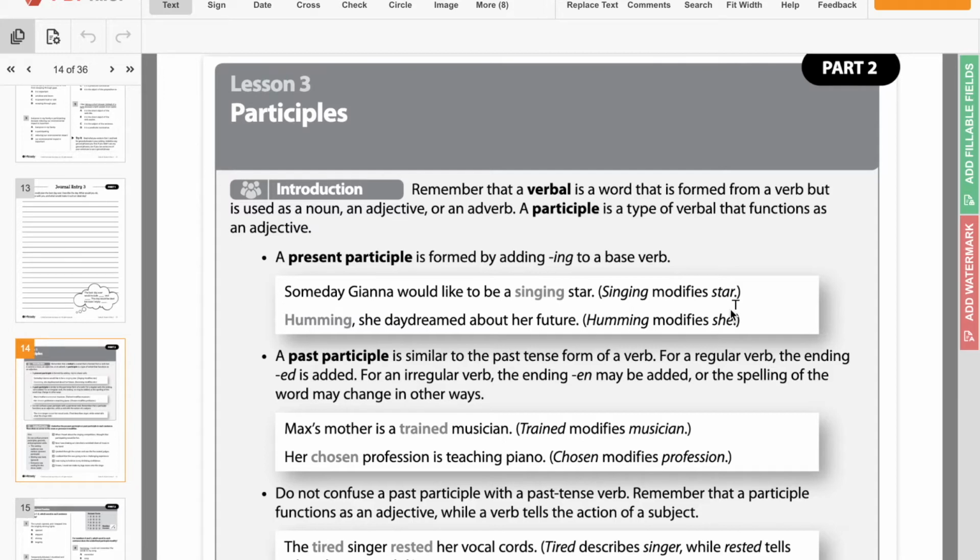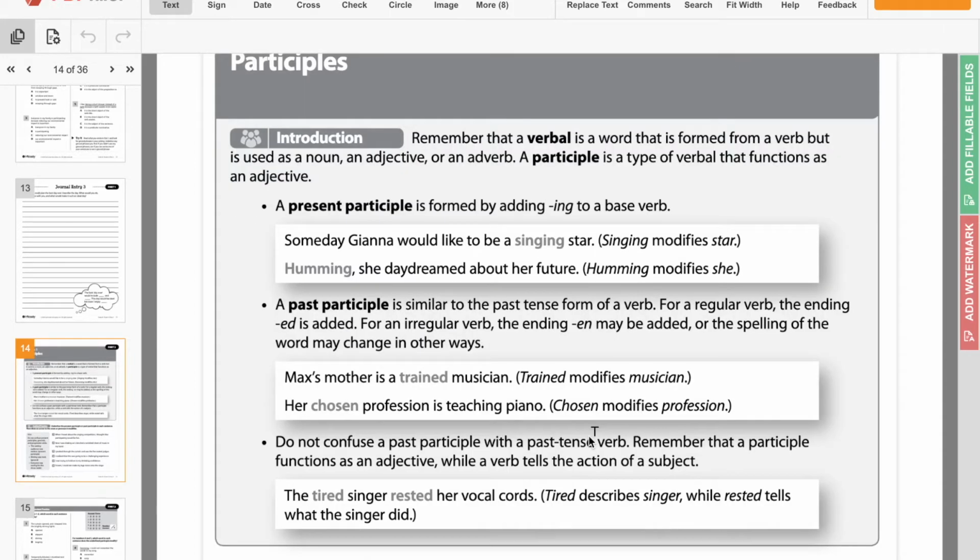So let's look at past participle. A past participle is similar to the past tense form of a verb. For a regular verb, the ending ed is added. For an irregular verb, the ending en might be added or the spelling of the word might be changed in other ways. So usually the way that you would make a verb take place in the past tense, which would mean it took place before, not after or during the time that you're writing it, you would add ed. Sometimes you add en, and that'll make a little bit of sense once we look at these examples here.